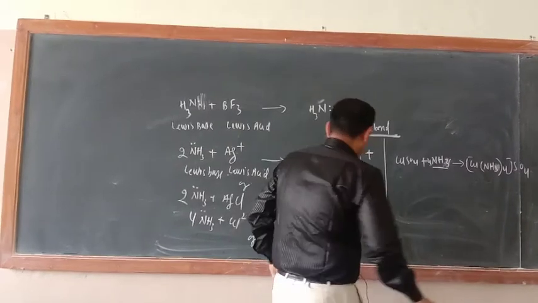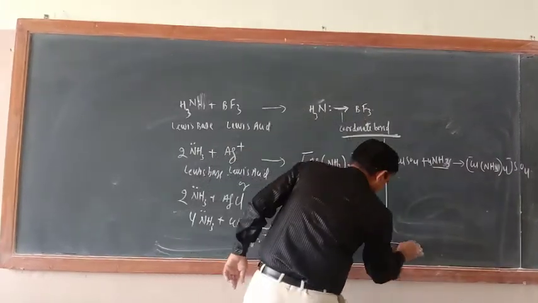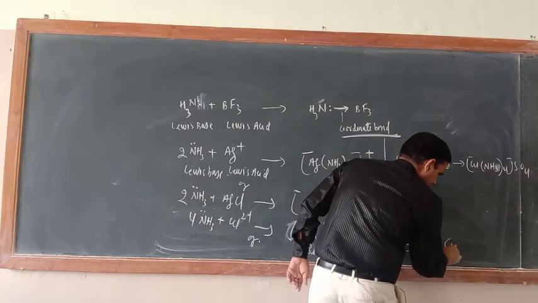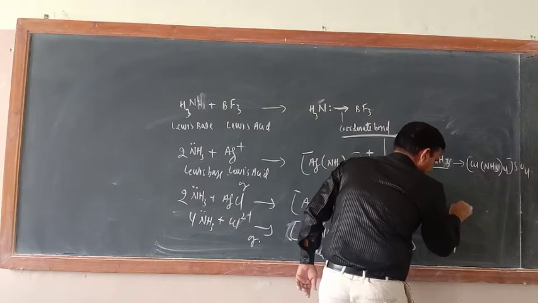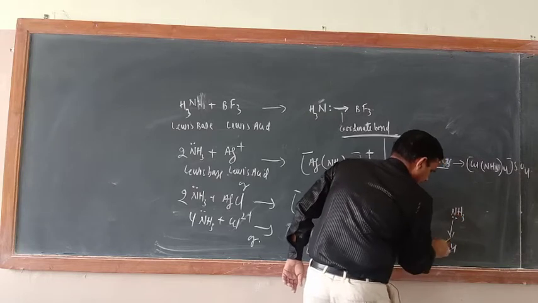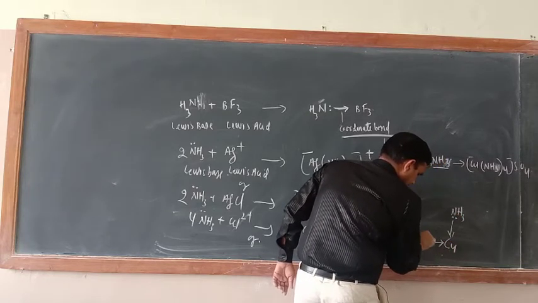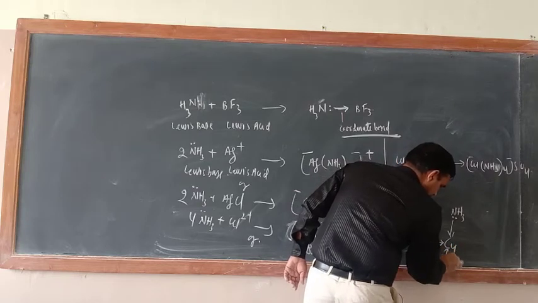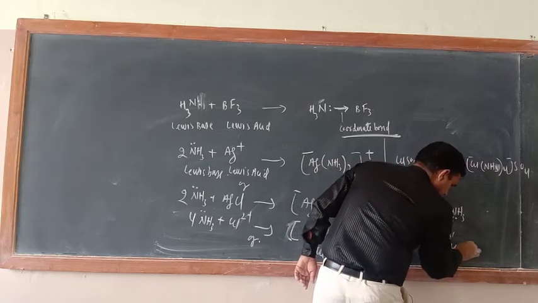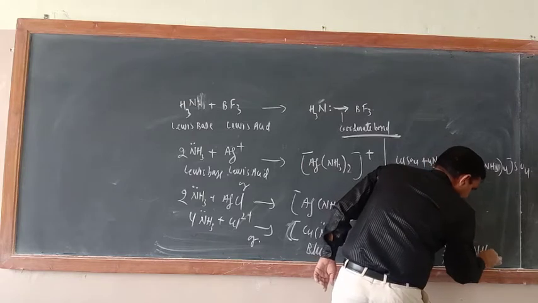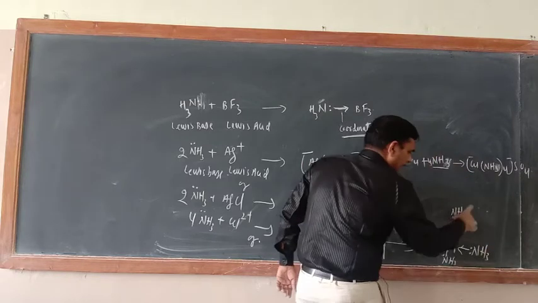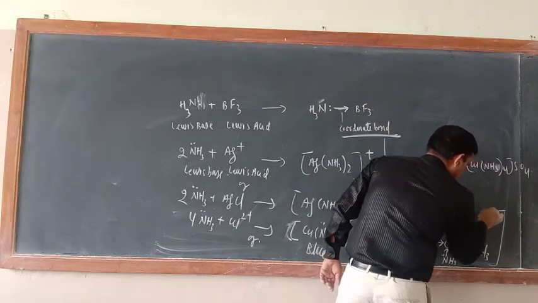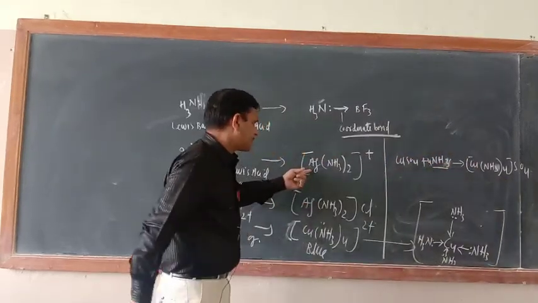Now you do one thing. Write down their structure. This compound's structure would be like that. Now here Cu and here what would be there? NH3, with a lone pair of electrons. Now here also NH3. Because of the presence of the lone pair of electrons, this nitrogen atom of ammonia can form a coordinate bond with the copper. Same is the case here also.